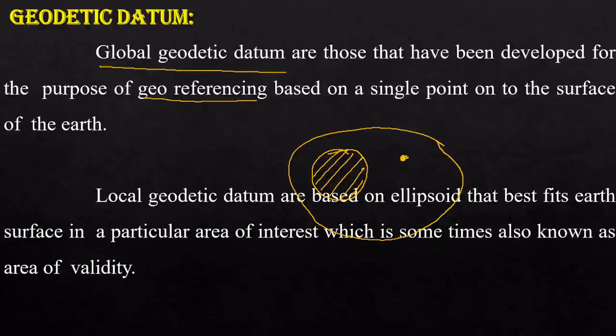Local geodetic datums are based on an ellipsoid that best fits the earth's surface in a particular area of interest, which is sometimes known as the area of validity. So a particular area of interest is selected, then the concept of ellipsoid is applied for that particular region, and you call it a local geodetic datum.